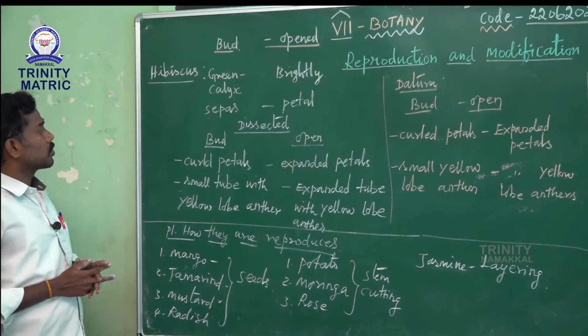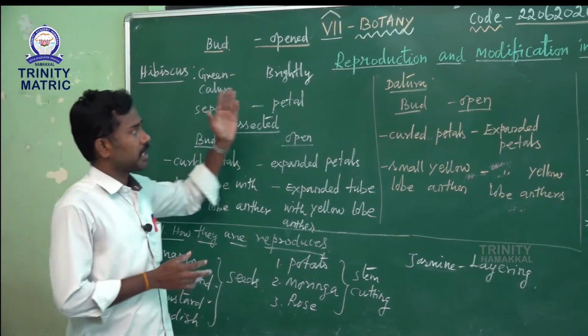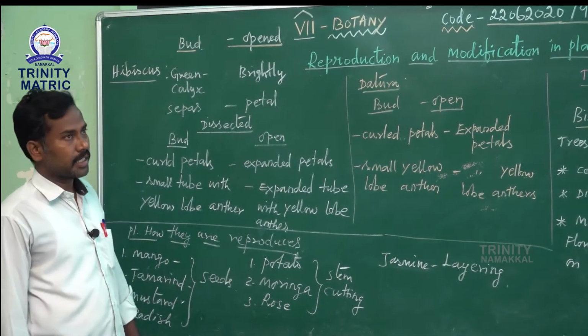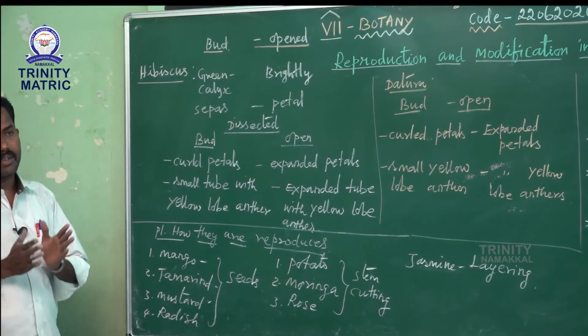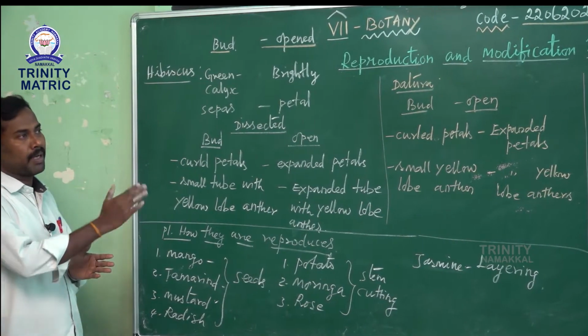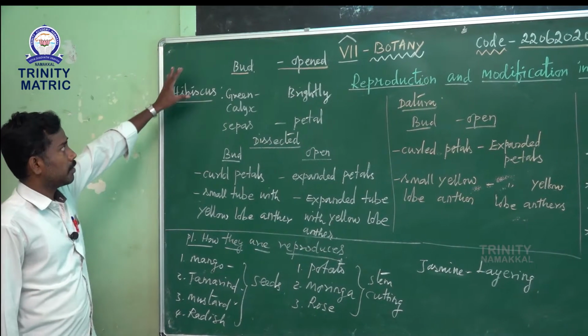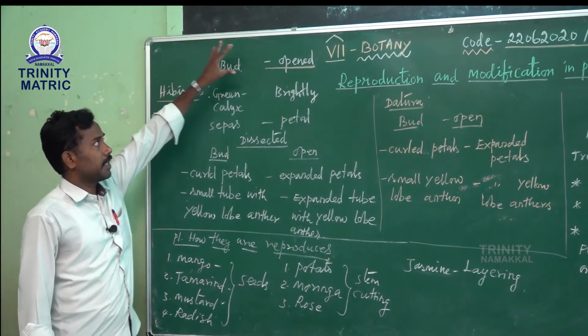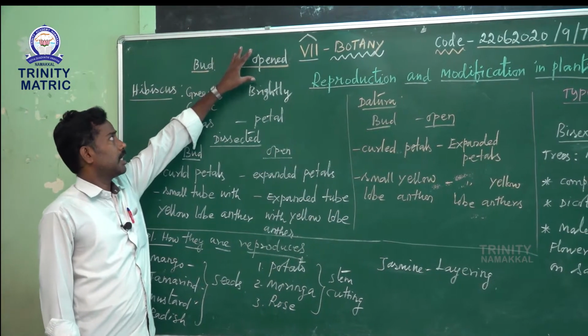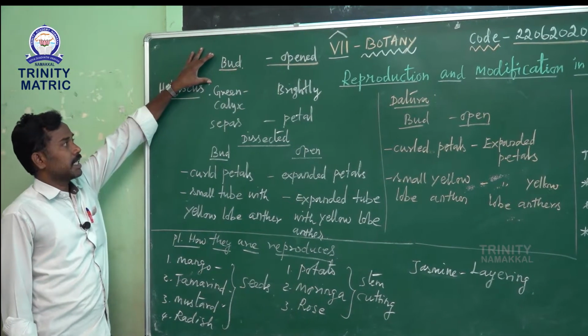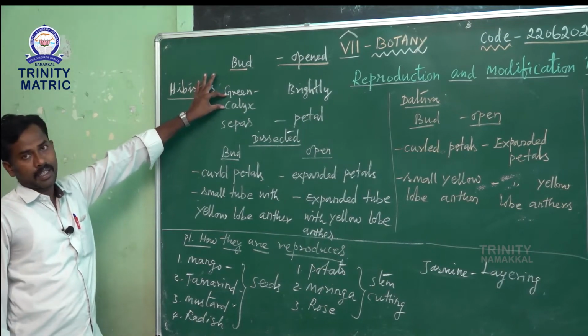Then we have discussed two kinds of flowers, hibiscus and datura. These two plants are found in bud and open conditions. First, hibiscus, in the bud condition and in the opened condition. In the bud condition, the calyx is green in color.